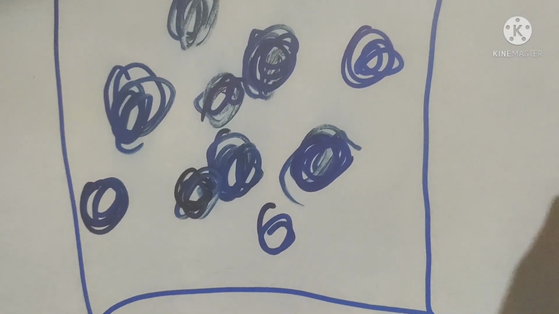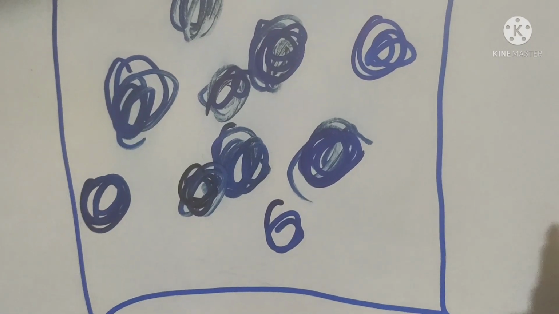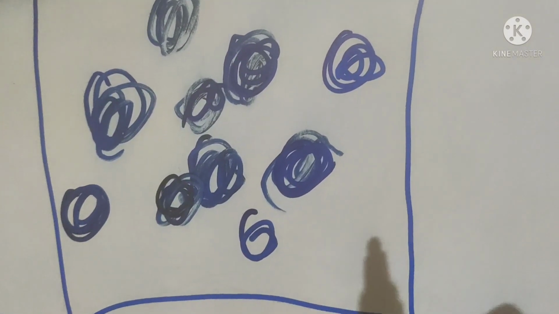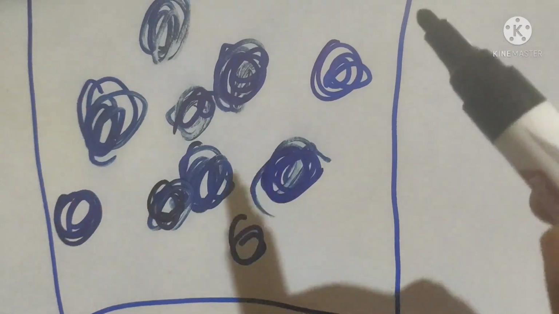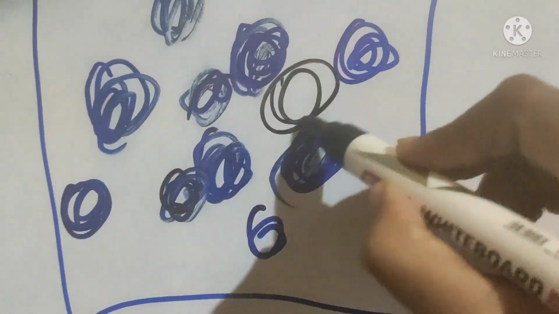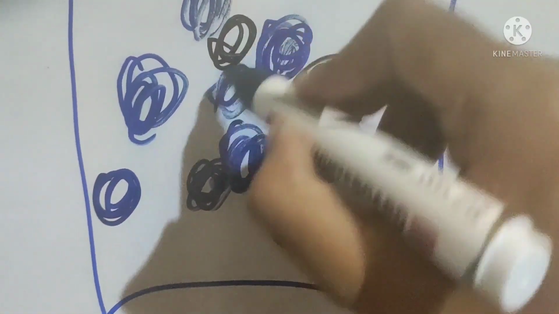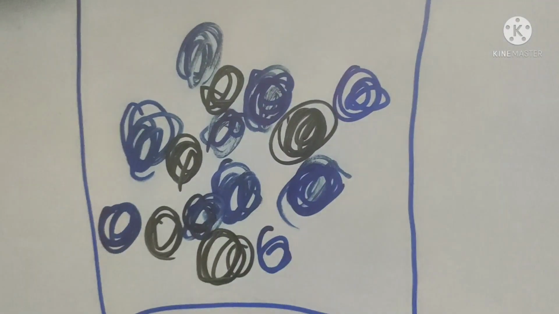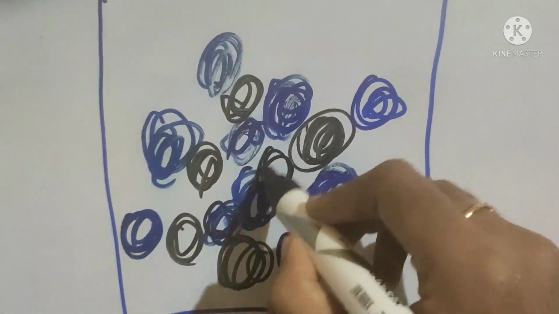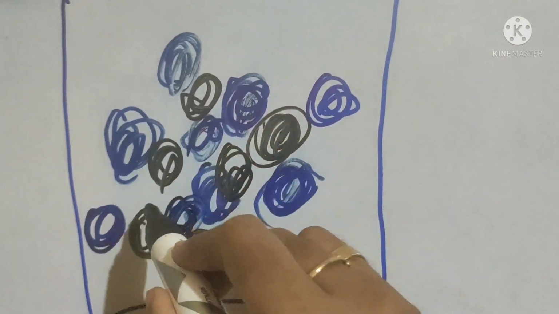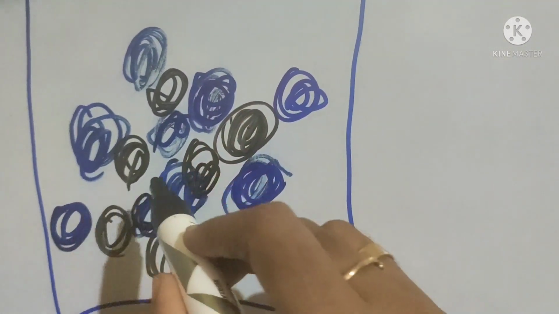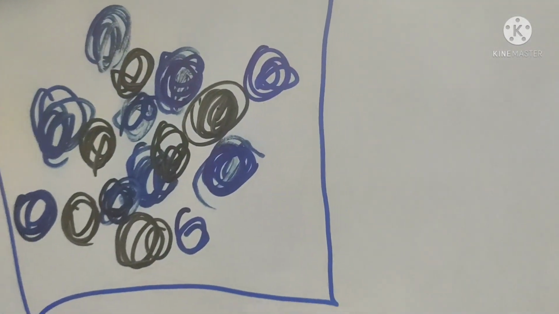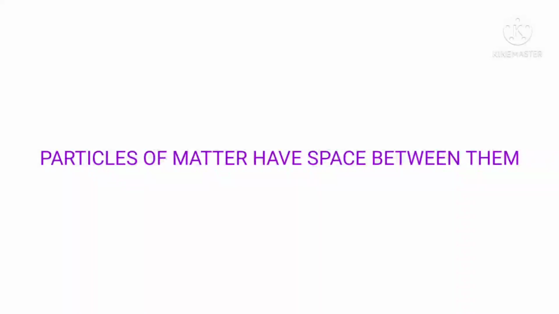The particles of sugar or salt will occupy the space present in between the water particles. As a result, salt or sugar gets evenly distributed in water, so there is no change in the water level. From the experiment, we can conclude that the particles of matter have space between them.